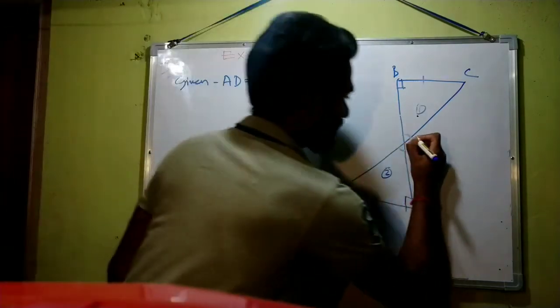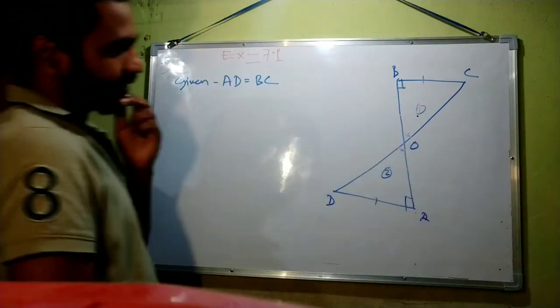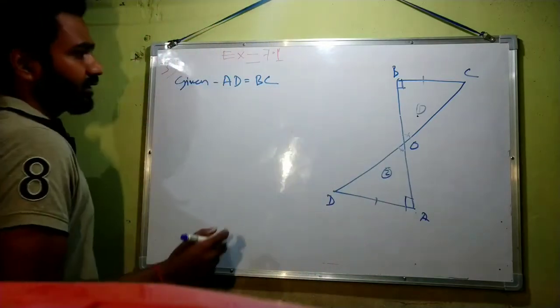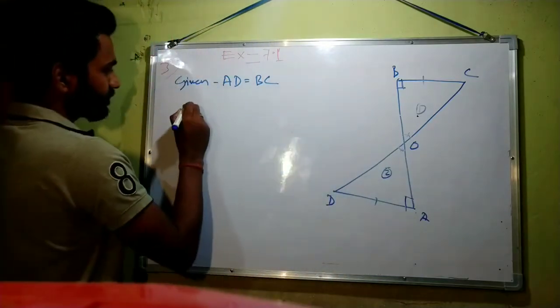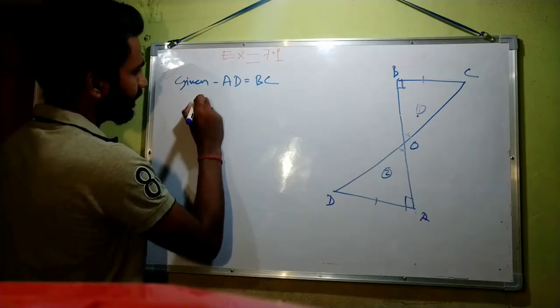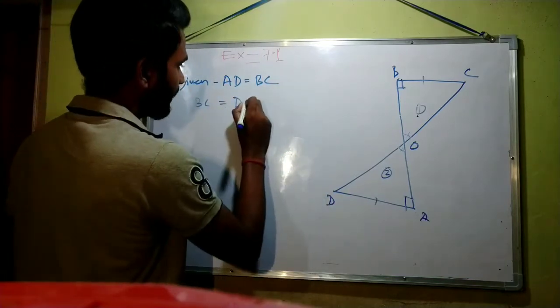So these two angles are equal by vertically opposite angles. So now we will write the equal parts. Side BC is equal to DA.